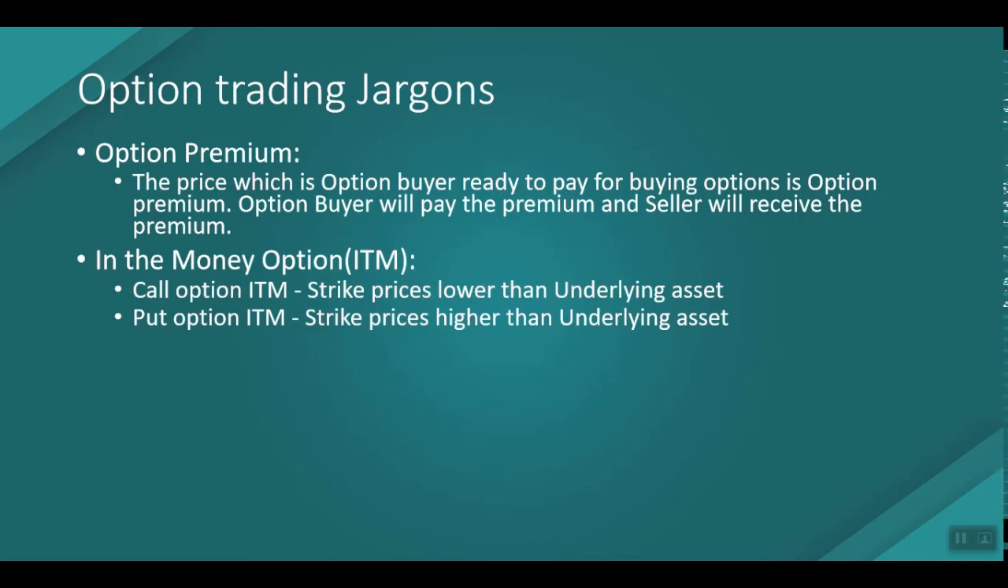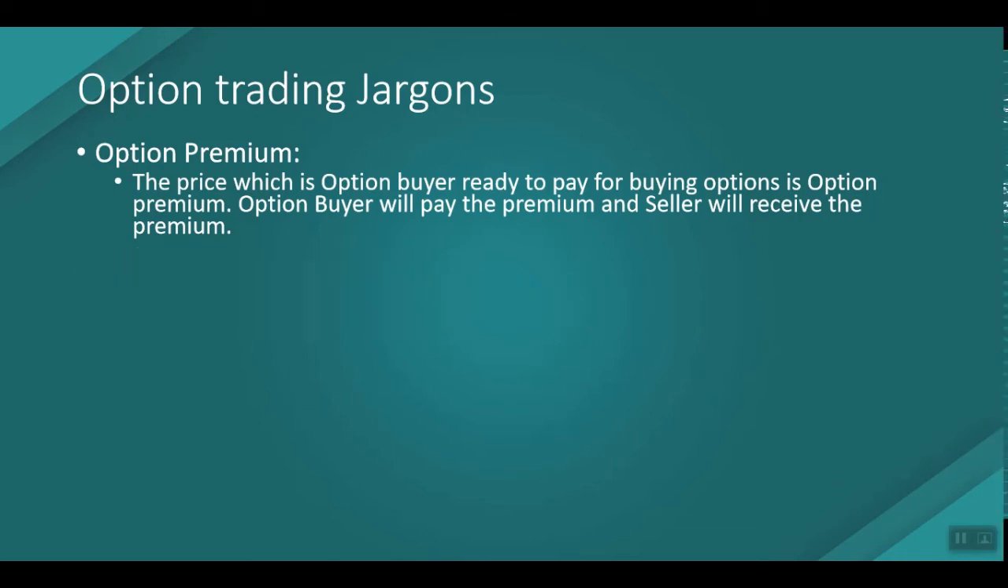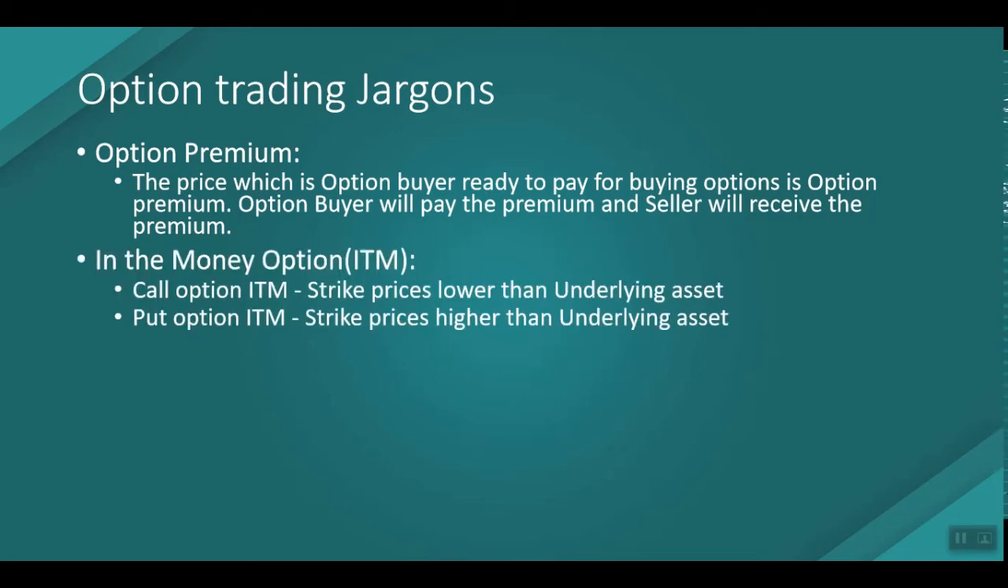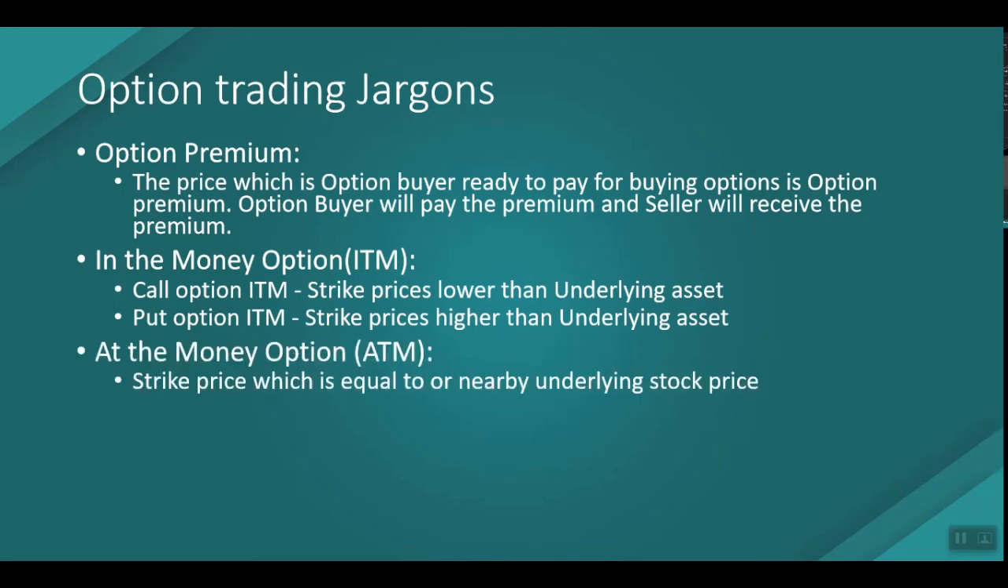So there are three types of options terms, which we use to describe option premiums. One is the in the money option. For a call, an in the money option is one where the strike price is lower than the underlying asset. If you look at the put option, a strike price higher than the underlying asset is known as an in the money put option. At the money is where the strike price is equal to or nearby the underlying stock price, known as at the money for both call and put options.